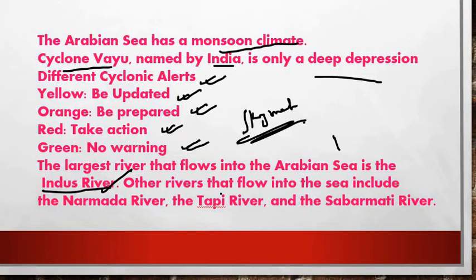So now we will see other rivers that flow in, which include Narmada, Tapi river, next Sabarmati river. So here you have overall 3 rivers, and which will include the Indus as well, that is the largest river, right friends? So here you can say that there are totally 4 rivers which will flow into the Arabian Sea.